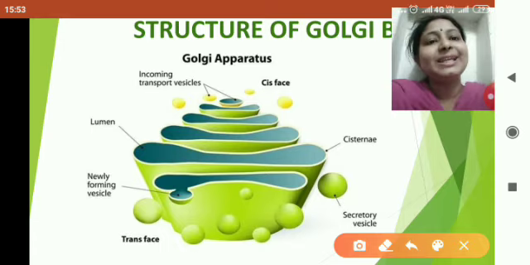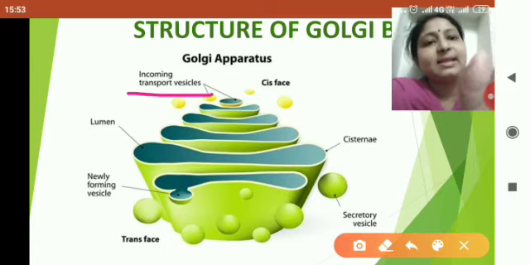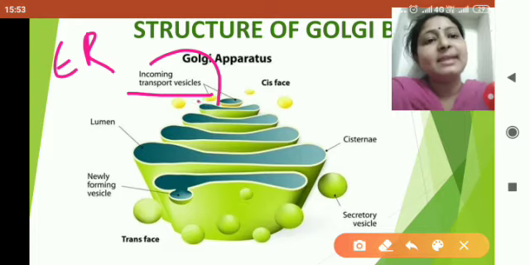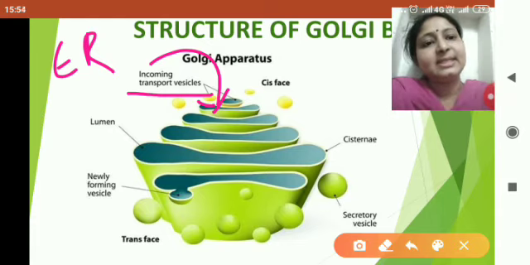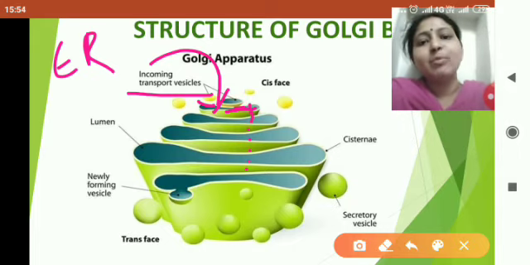Now here you can clearly see that incoming transport vesicles are written. Now these incoming transport vesicles come from endoplasmic reticulum, and they come and bind with the first cisternae towards the cis phase of Golgi body. After its binding, it liberates the molecule in the lumen of the cisternae, and these molecules are then passed on to every cisternae, and their modifications occur inside the Golgi body.